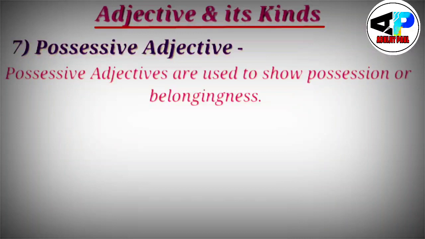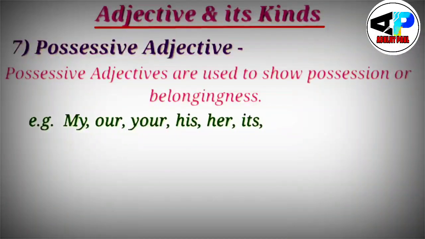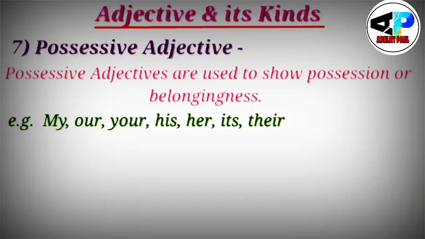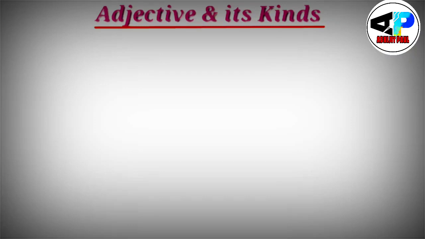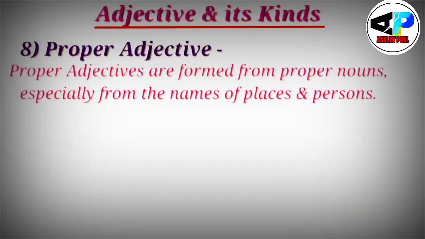My seventh topic is possessive adjective. What is possessive adjective? Possessive adjectives are used to show possession. Possession means ownership or belongingness. Like my, our, your, his, her, its, their. Suppose this is my house. So with the word my, I talk about my house, right? So I have the possession over this house. So this my will be possessive adjective. That is his book. So with this word his, I will come to know about the belonging of his. So that would be possessive adjective.